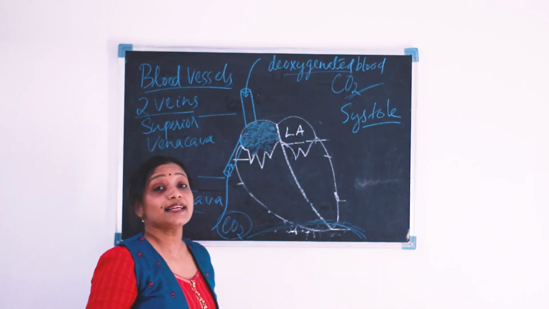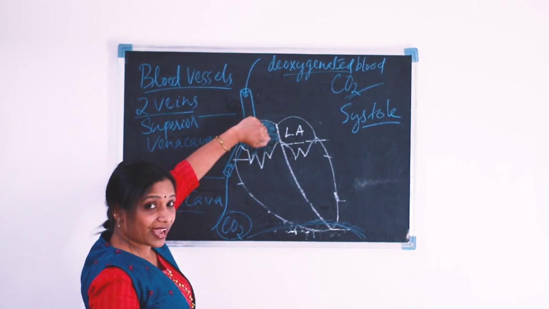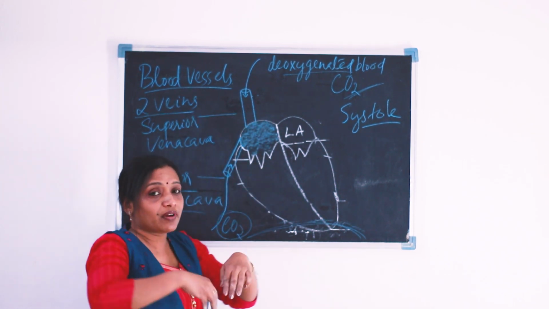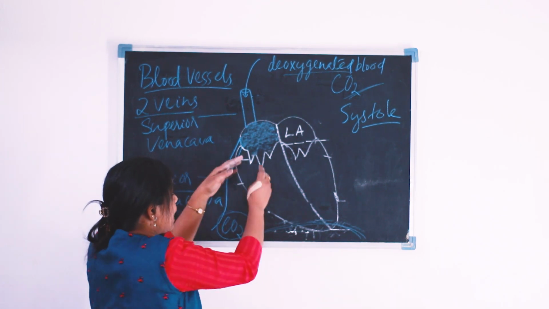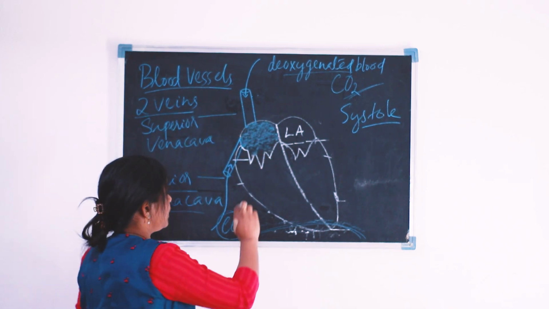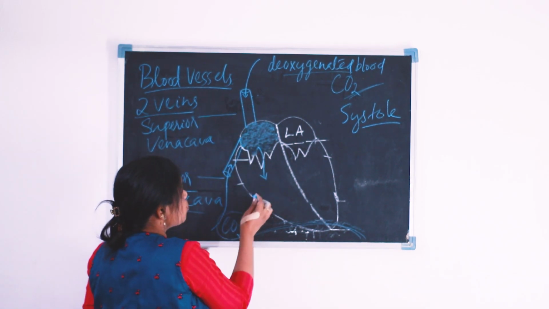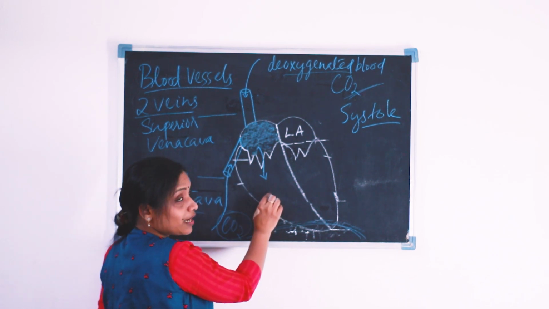And as a result of auricular systole, the tricuspid valve suddenly opens. The tricuspid valve opens and the deoxygenated blood rushes into this chamber. What is this chamber? This is the right ventricle.